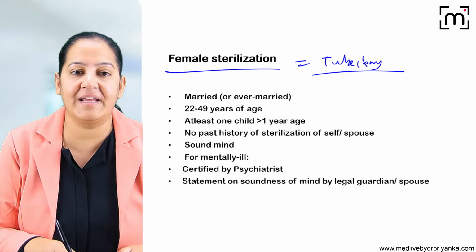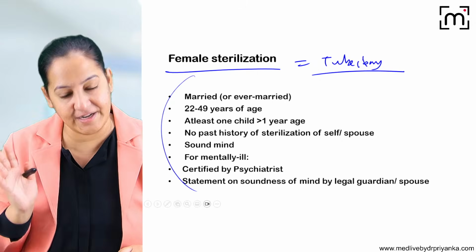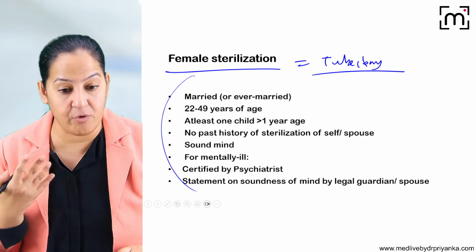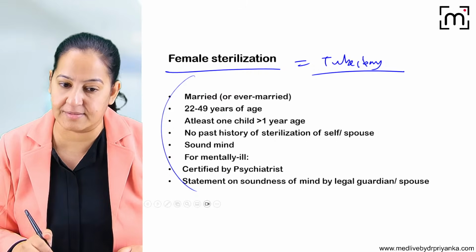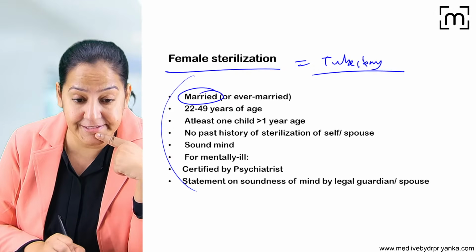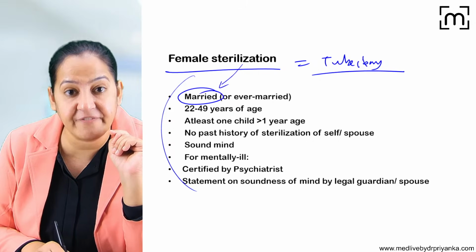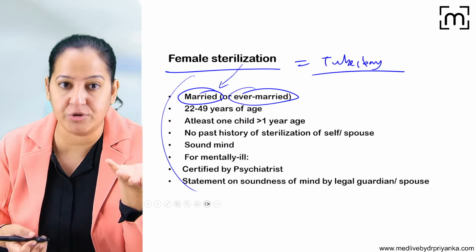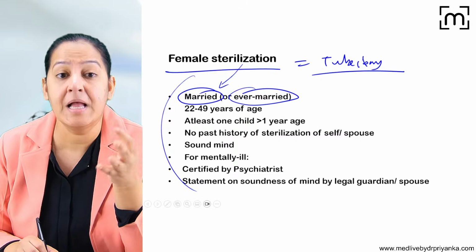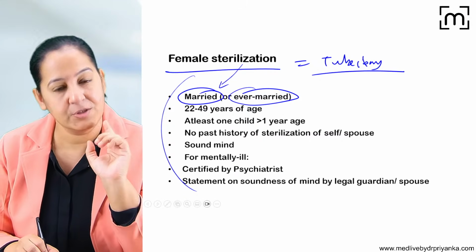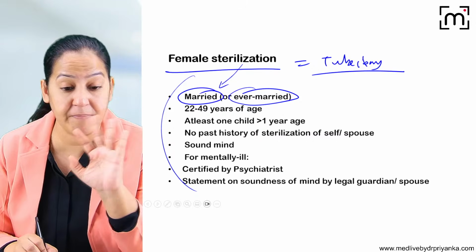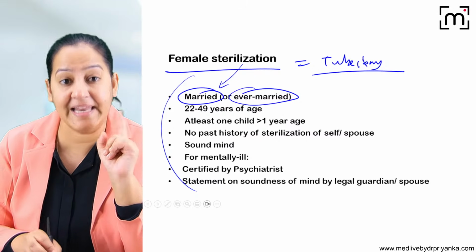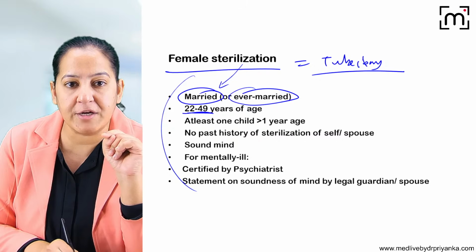Okay, what is the criteria? Just suppose you are a doctor and a couple comes to you and they want to go for tubectomy. What questions will you ask? Number 1, are you married? It should be performed only in married females, or ever married once upon a time, maybe now divorced or single, but married once in their life. It cannot be performed in an unmarried female, legally. The age of the female should be 22 to 49.